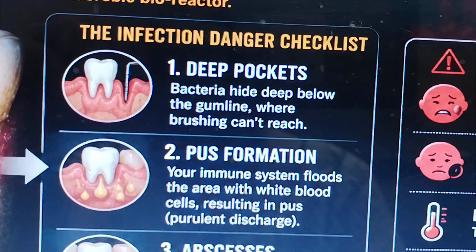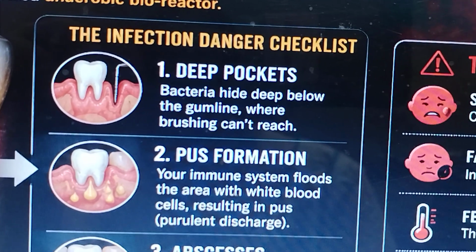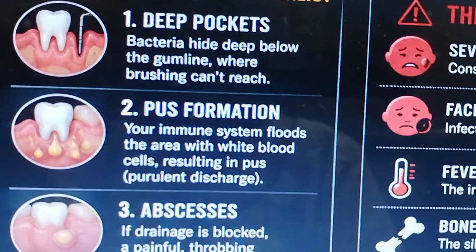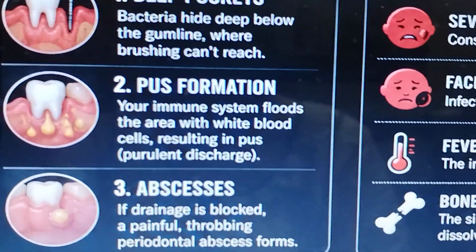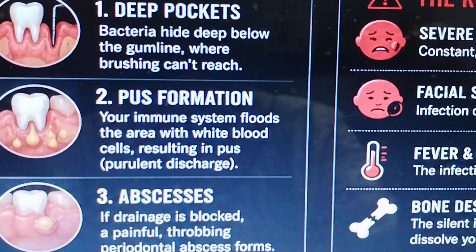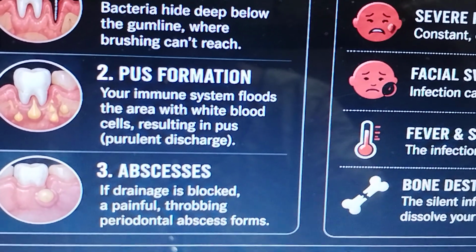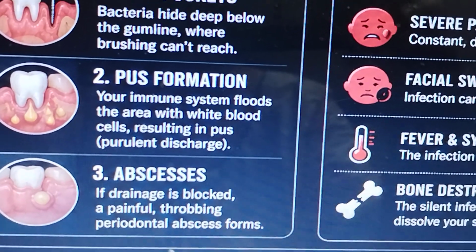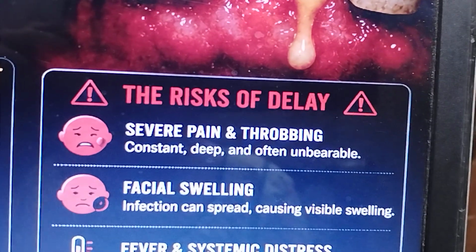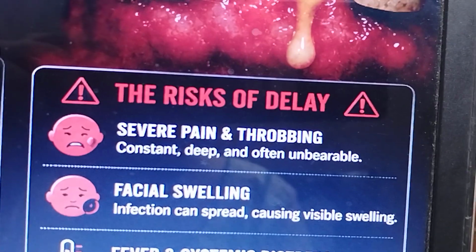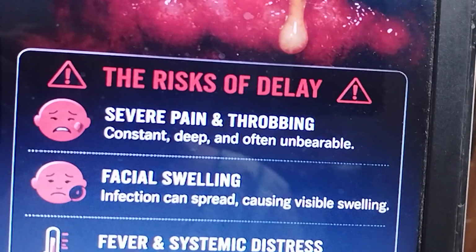Bacteria hide deep below the gum line where you can't reach them through brushing. Pus forms with white blood cells, resulting in a pungent discharge. Abscess: if drainage is blocked, a throbbing, painful periodontal abscess forms. The risk of delay is severe pain: throbbing, constant, deep, and often unbearable.